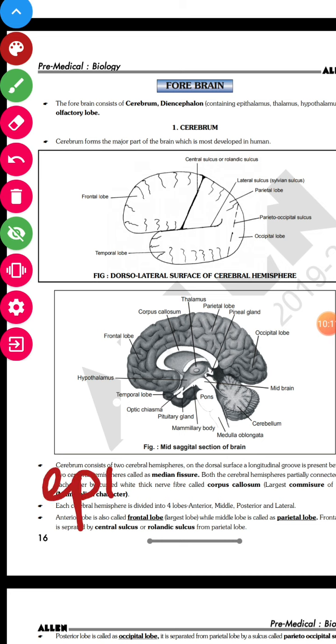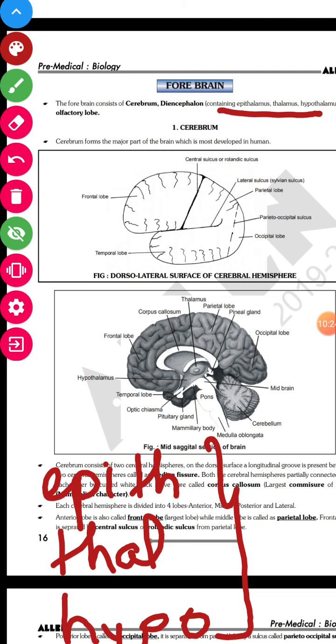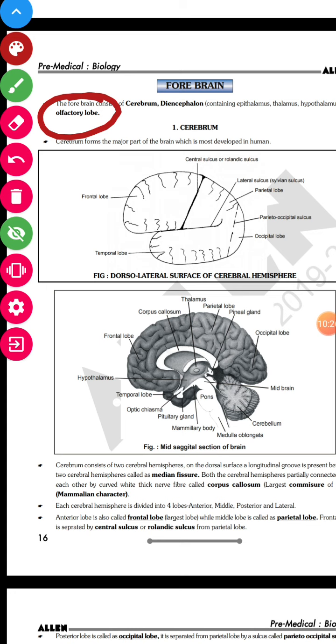First is epithalamus, okay, second is thalamus, and third is hypothalamus. We will discuss each in detail. These three together are called diencephalon. See here, they have already written. Third part is olfactory lobe. It means it is responsible for regulation of your sense of smell, right? So we'll discuss one by one.